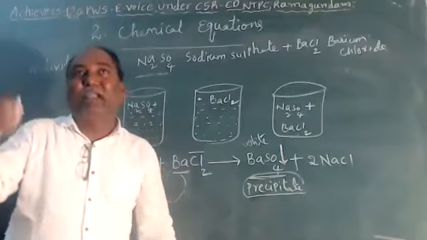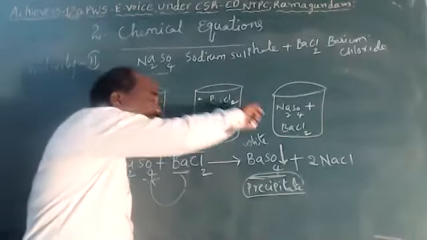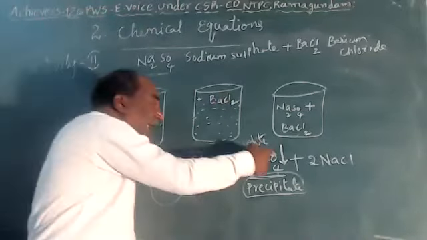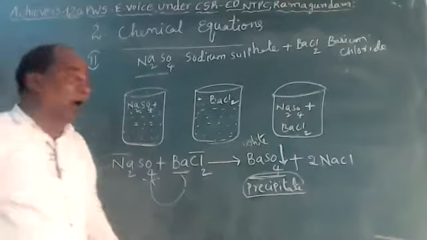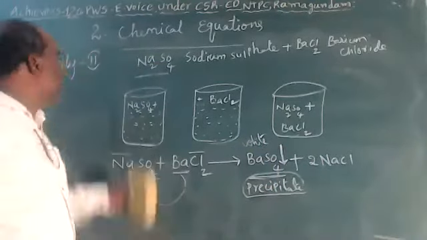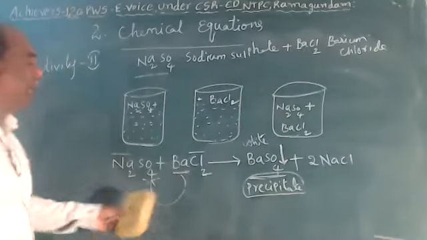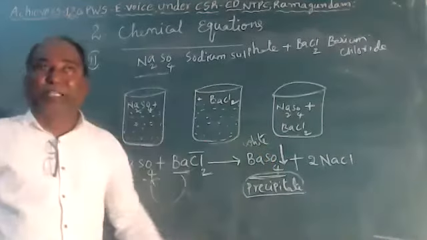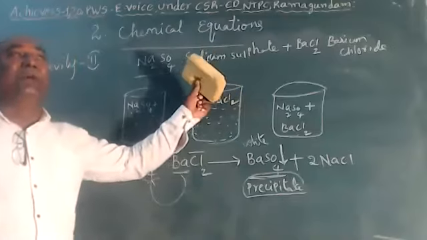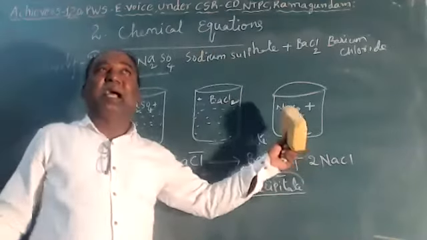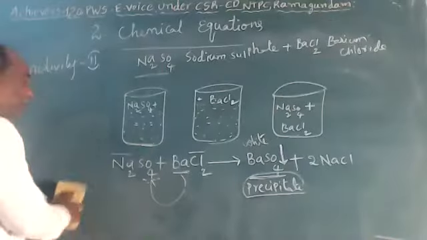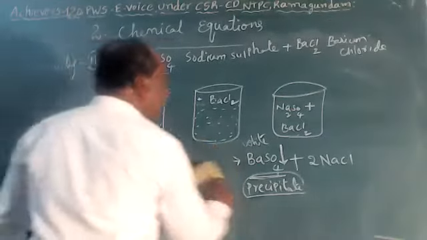How can we identify the precipitate? By the arrow symbol. If any arrow symbol is downward, that indicates the precipitate. Here barium sulfate is the precipitate, and it is white in color. The second activity tells about the formation of precipitate. The first activity tells about the formation of a basic substance and an exothermic reaction. Now that was the second one, and let us see the third one.